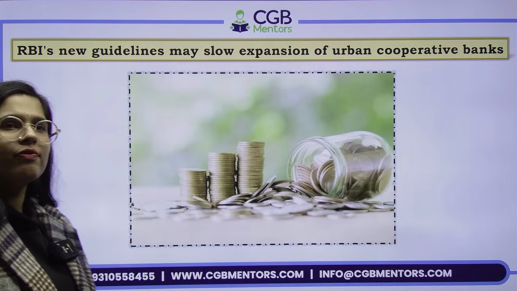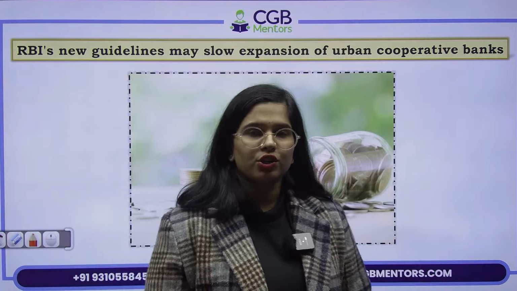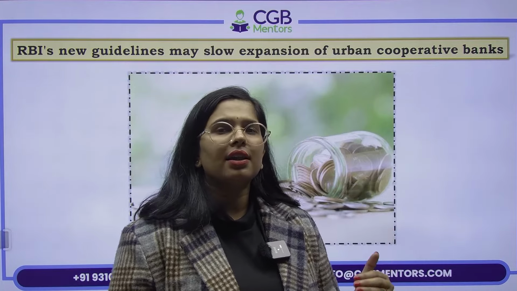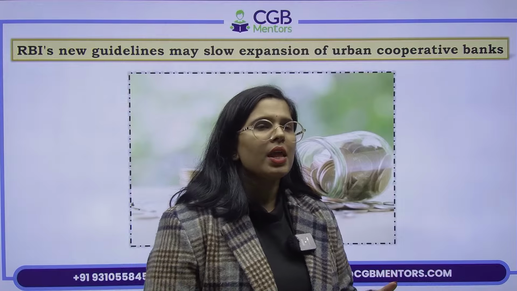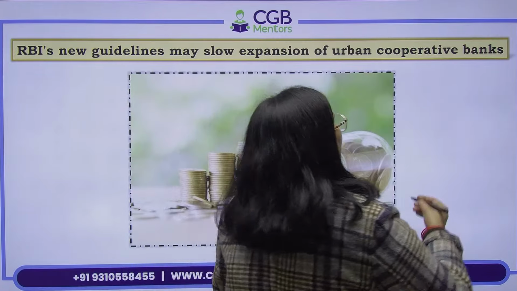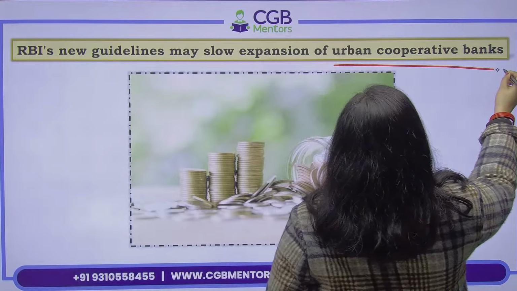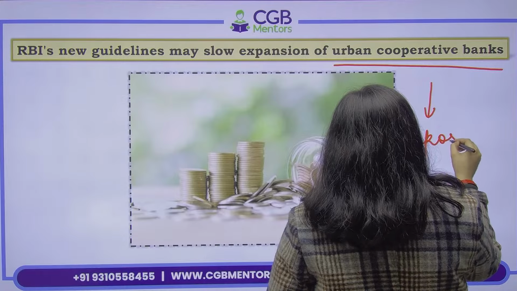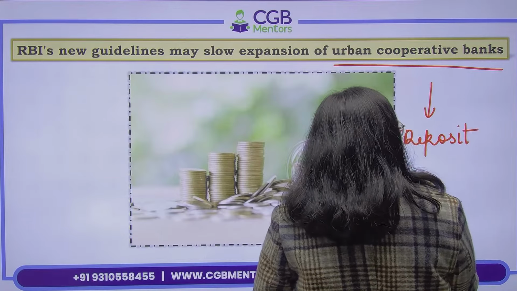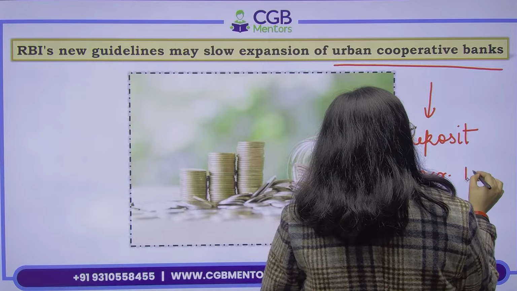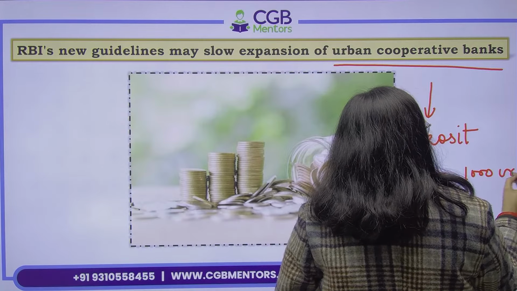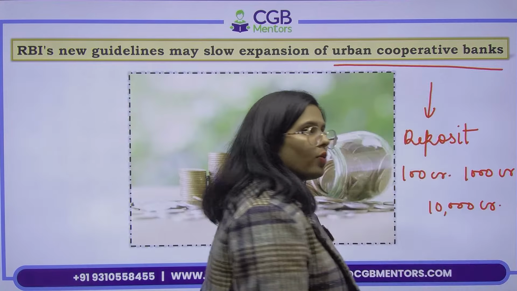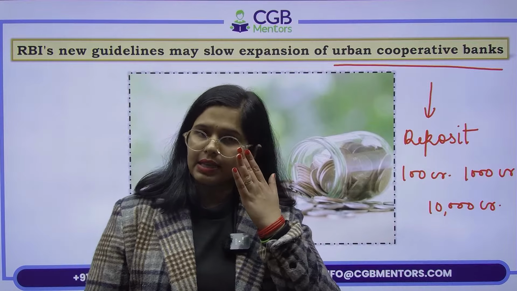See, urban cooperative bank में अगर you remember the case of Punjab and Maharashtra cooperative bank, regulation as well as the internal governance issues were high. ठीक है, so RBI divides the urban cooperative banks on the basis of deposit size. ठीक है, आपके पास कितना deposit है, do you have 100 crores, do you have 1000 crore, and you have more than 10,000 crore, right? What is the customer deposit that you are having, कस्टमर का कितना पैसा आपके पास है.